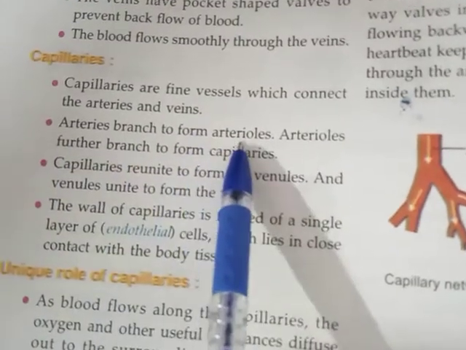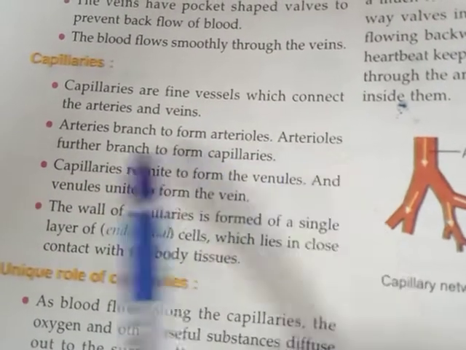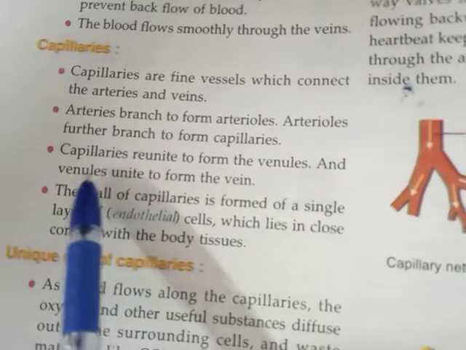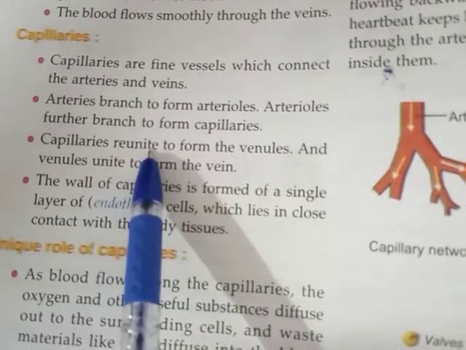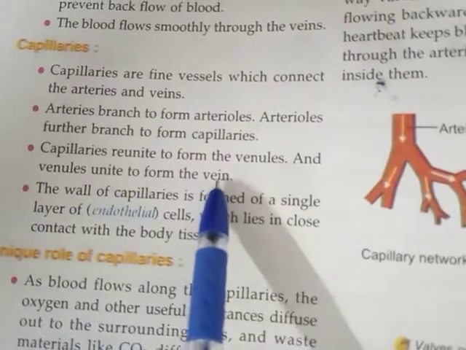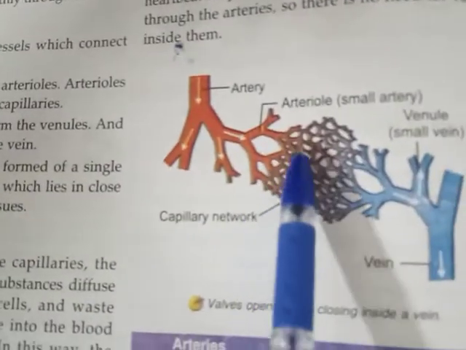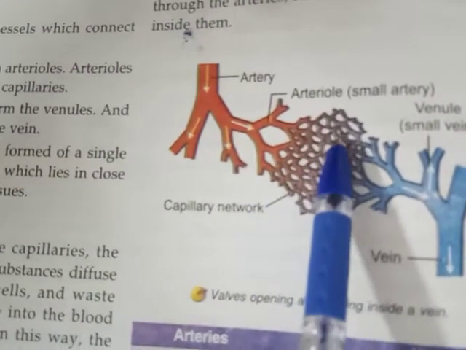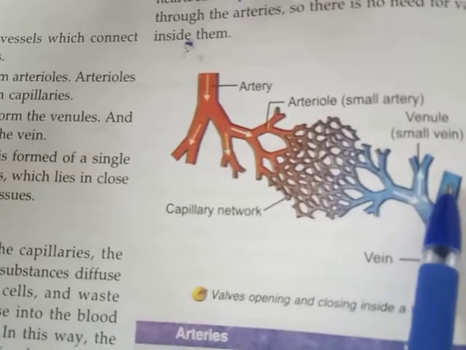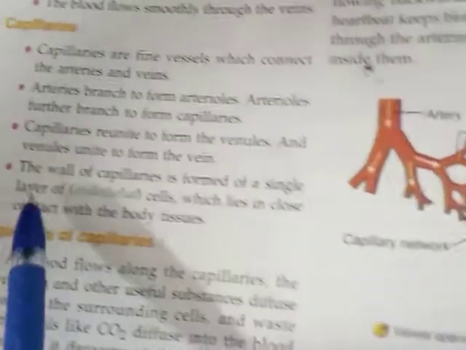Arteries branch to form arterioles. Arterioles further branch to form the capillaries. As I told you just now, capillaries reunite to form the venules and venules unite to form the veins. See here, the capillaries reunite to form the venules and these venules reunite to form the veins.